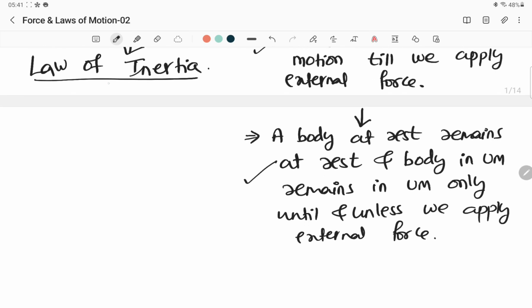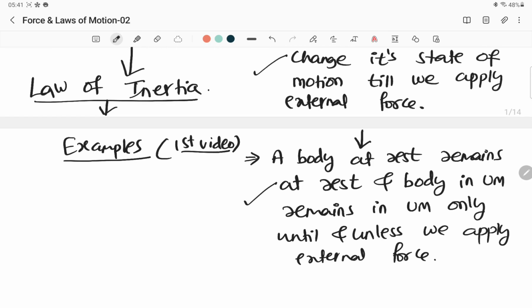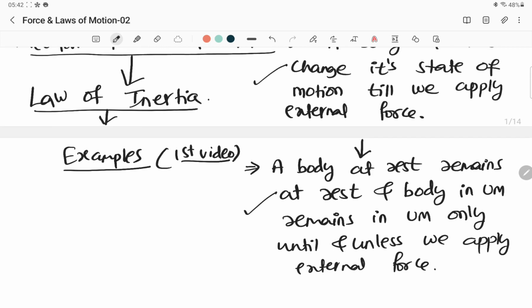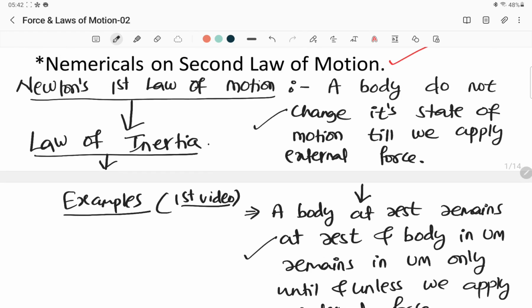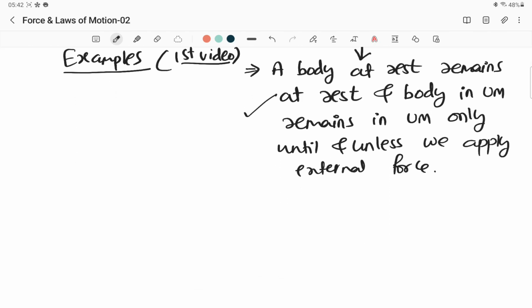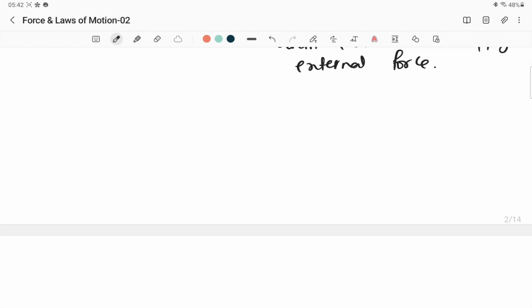For inertia I have already given so many examples in the first video. So just go back to the first video and watch it so that you understand more about inertia and its examples. Newton's first law of motion is quite clear. It's quite simple. I have already given you the definition. Now we have to move to Newton's second law of motion.